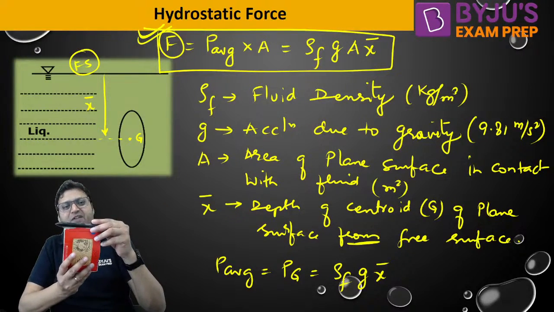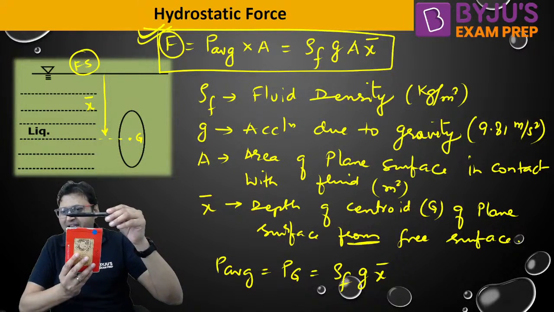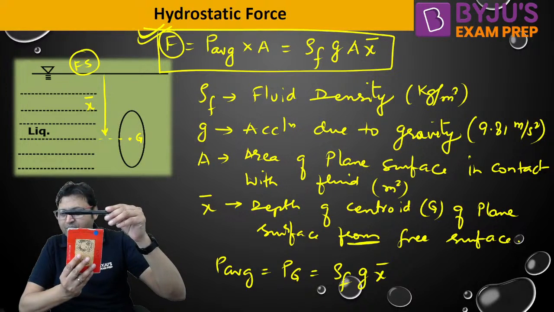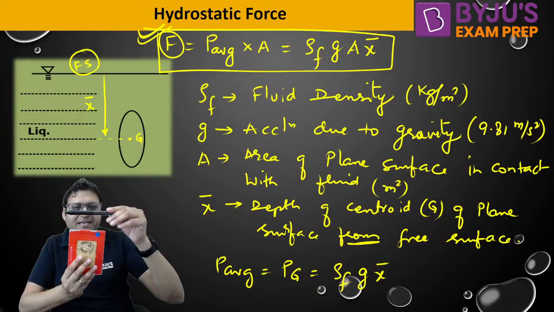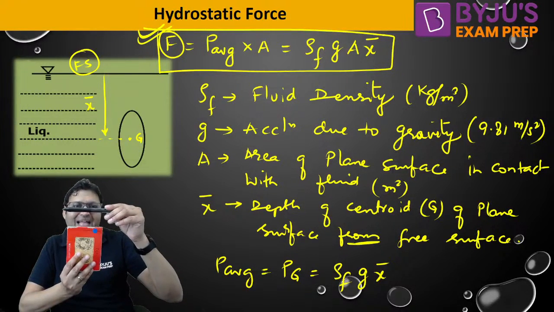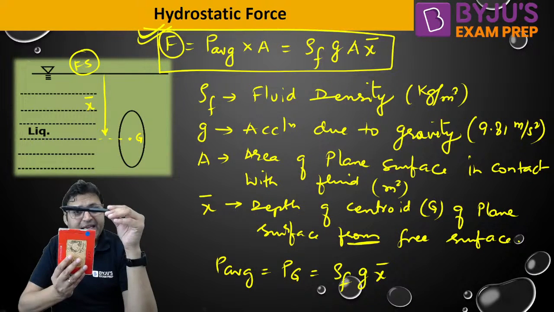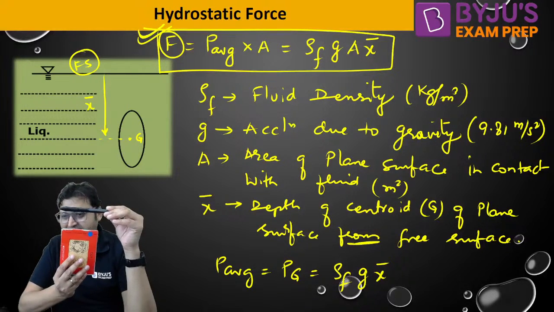If the free surface of the liquid is 1 meter above the top edge of the vertical plane surface, listen very carefully, then what will be the area? What will be the area of the plane surface in contact with the fluid? It will still be 4 into 3. No doubt in that, isn't it?